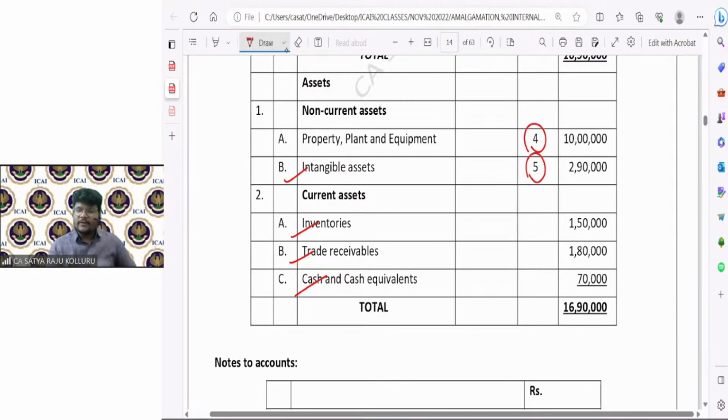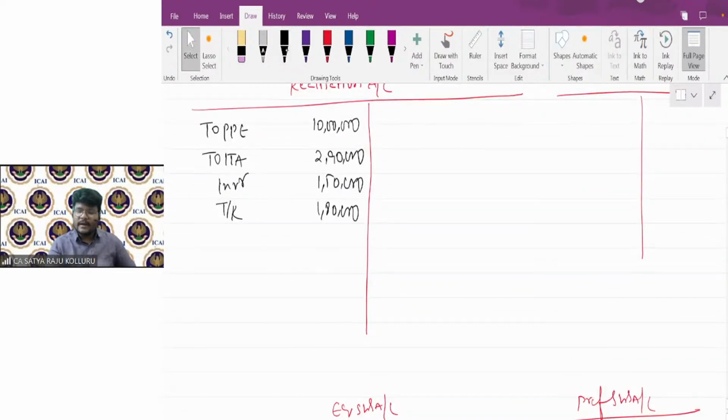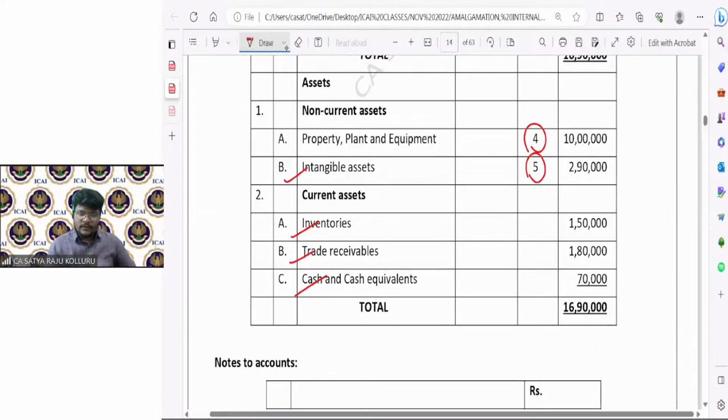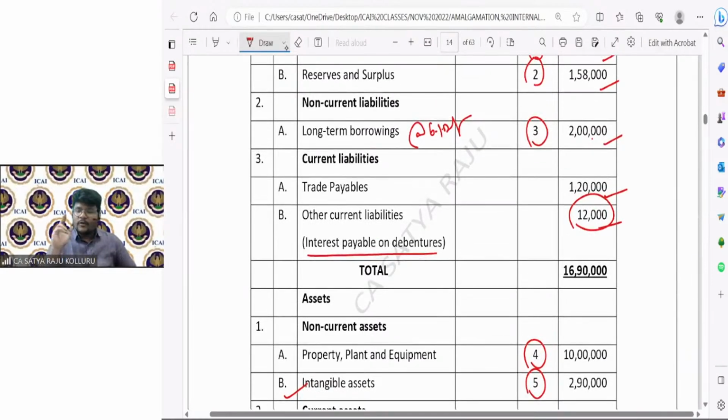Next, cash and cash equivalents are not taken over. If any particular asset is not taken over, I need to open it separately, right? So let me open cash and cash equivalents separately. Cash account, I'm just opening separately. Cash to balance brought down, which is not taken over, is given at 70,000. So all assets are over. If you come to liabilities, all liabilities are taken over except this outstanding interest.